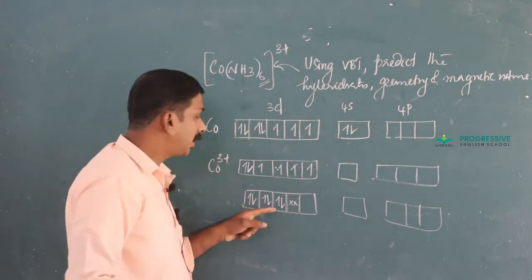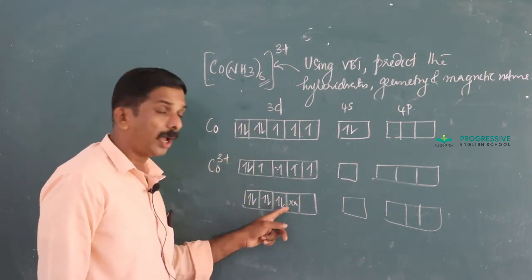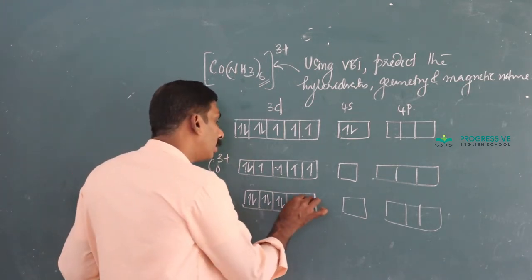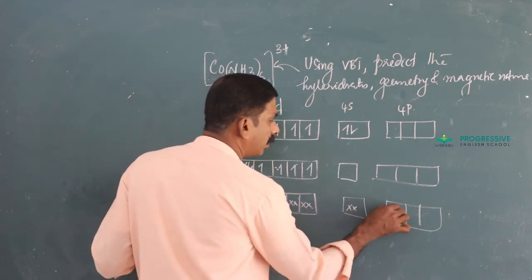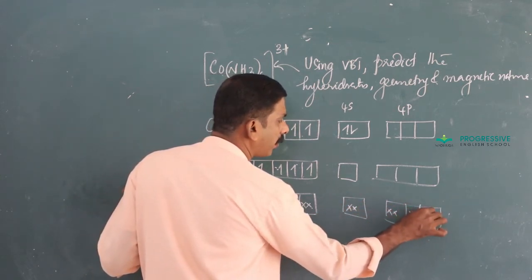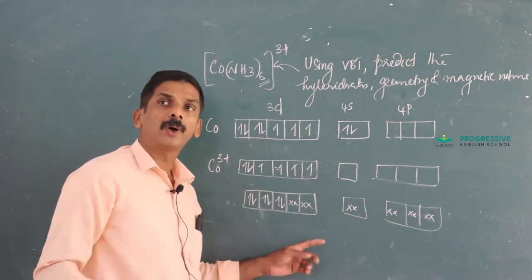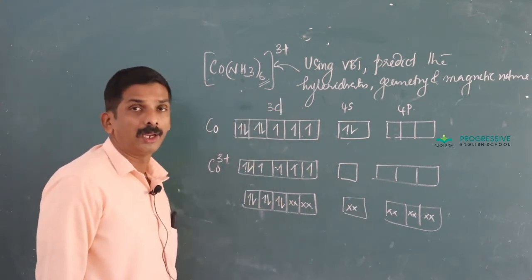In order to differentiate the electrons of the central metal atom from the electrons donated by the ligand, I put them in the form of a cross mark. Here 1 pair, 2 pairs, 3 pairs, 4 pairs, 5 pairs, 6 pairs. The cross mark indicates the electrons donated by the ligand.